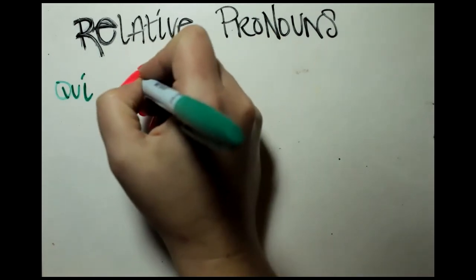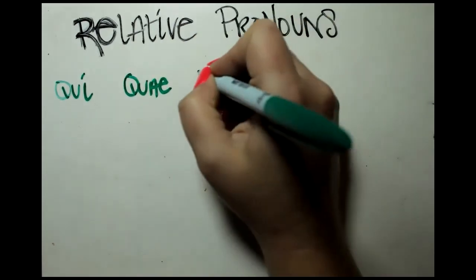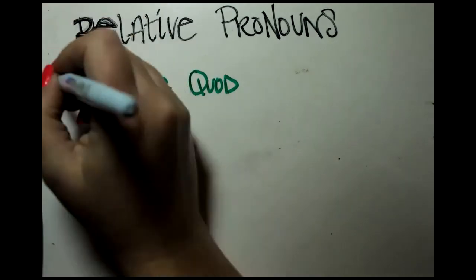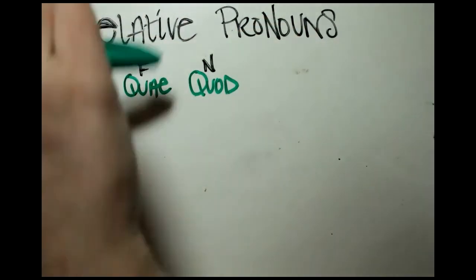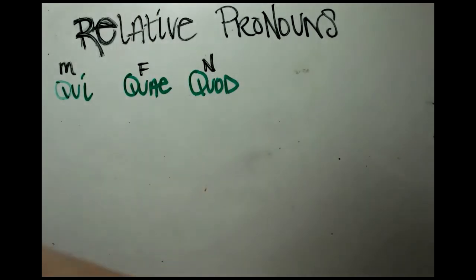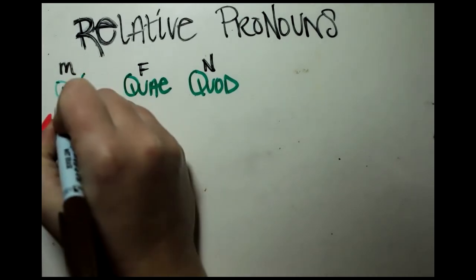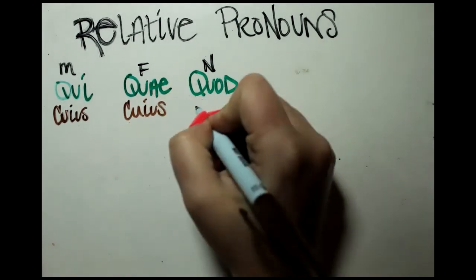In the feminine, we have quae. And in the neuter, we have quod. Masculine, feminine, and neuter. Okay, let's look at our genitive. Genitive, just like the interrogative, is cuius, of whom, all the way across the board. Cuius, cuius, cuius.